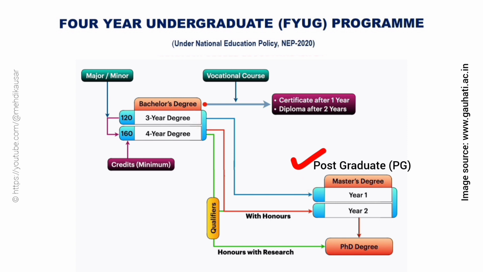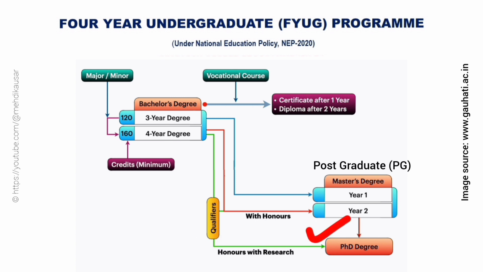An important aspect of the FYUG degree is that students who complete a 4-year UG degree with honors and research are eligible for direct admission to the doctorate degree program, that is PhD degree, without a PG degree. This is a benefit of the FYUG program.